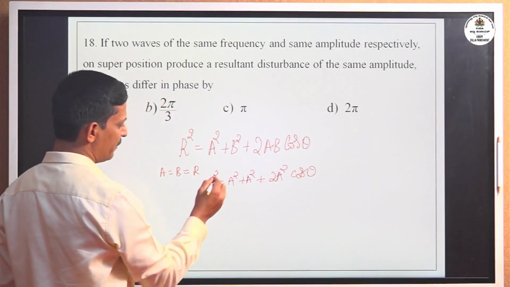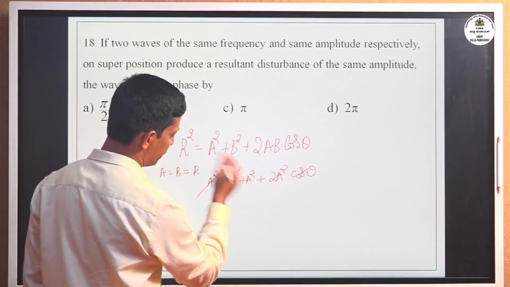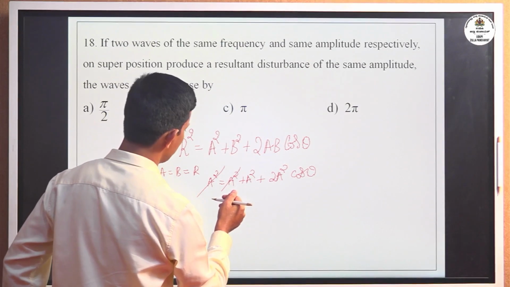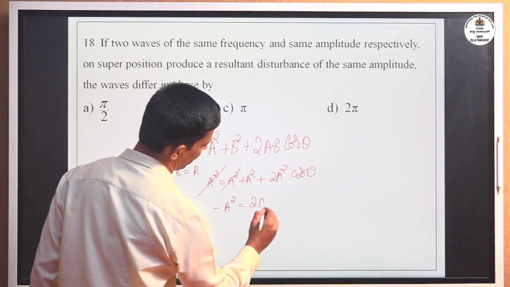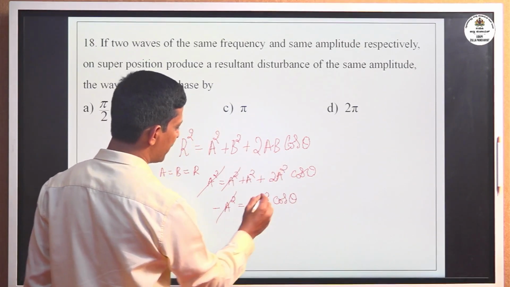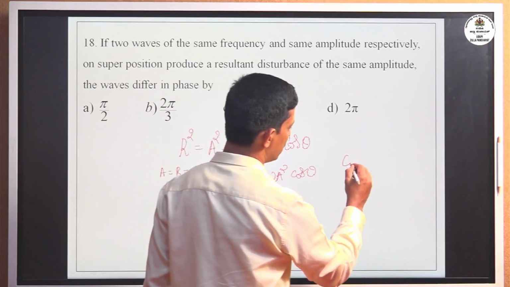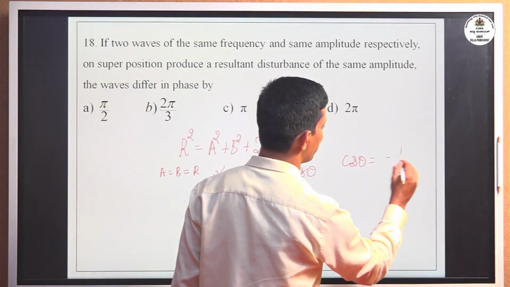Now simplify: one A square gets cancelled, and bringing the other A square to the left-hand side it becomes minus A square equals 2A square cos theta. The A square cancels, and we get cos theta equal to minus 1 by 2.